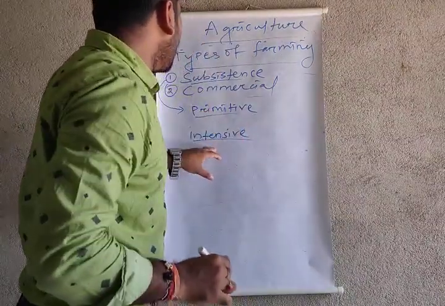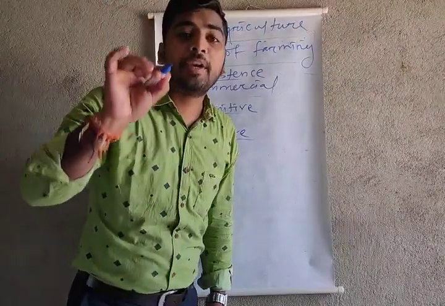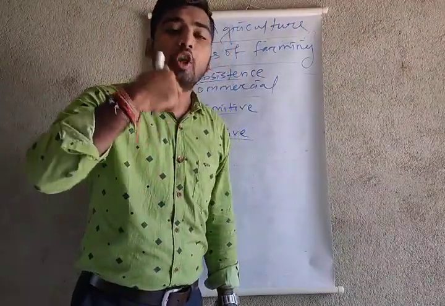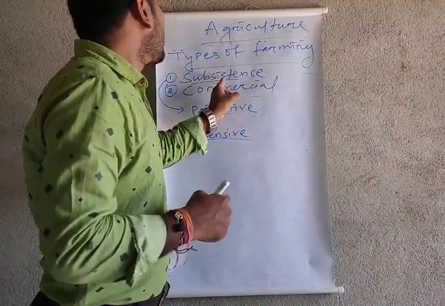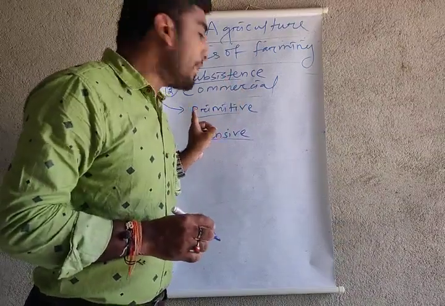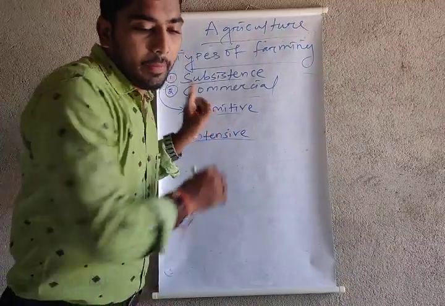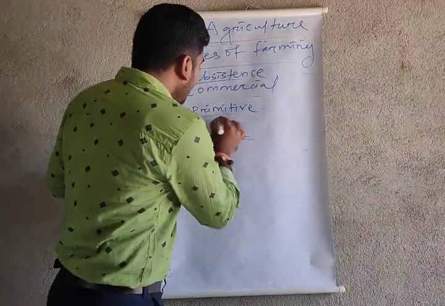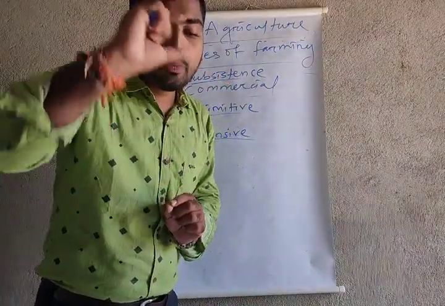Before we read primitive and intensive, first we have to know what subsistence farming is. Any kind of farming done on the ground only for one's own use, own family use, is called subsistence farming. Subsistence farming is divided into two kinds, primitive and intensive. First we are going to read primitive farming. This farming has only a small piece of land.